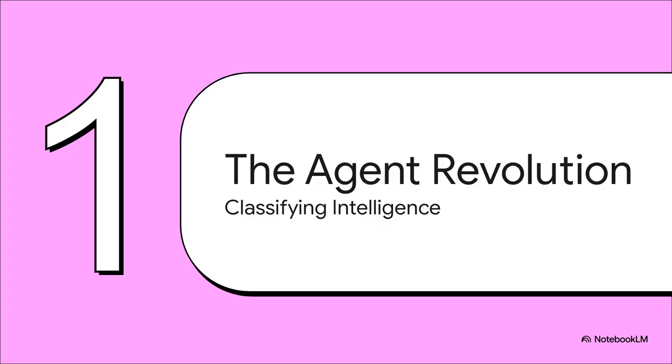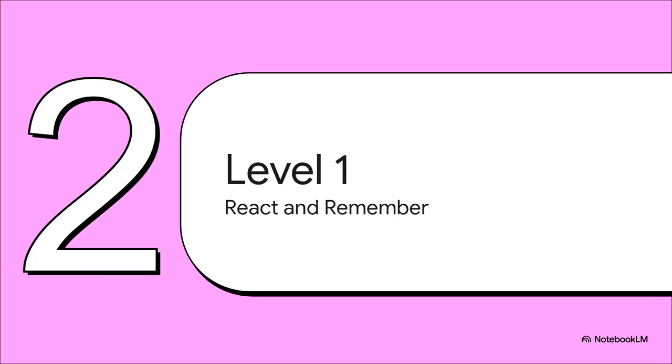So how do we tell them all apart? Well, AI agents are basically classified by their level of intelligence and how they make decisions. It really all boils down to 2 things: how they perceive the world around them and how they choose what to do about it. So let's start at the very beginning, level 1. This is the foundation for everything that comes after. And at this level, it's all about living in the moment, reacting to what's right in front of you with maybe just a tiny hint of memory.